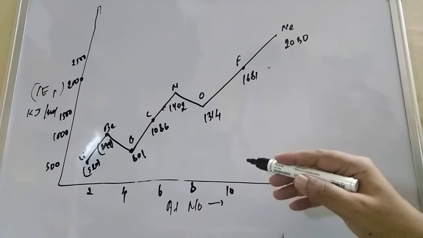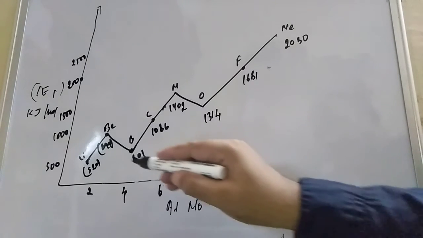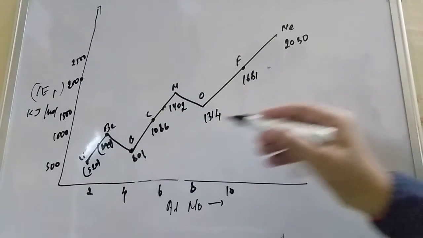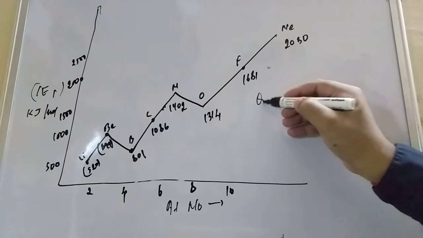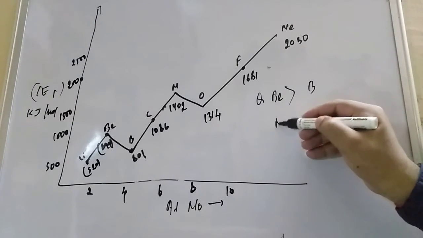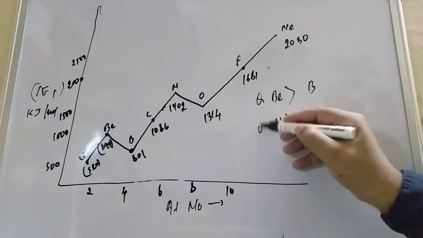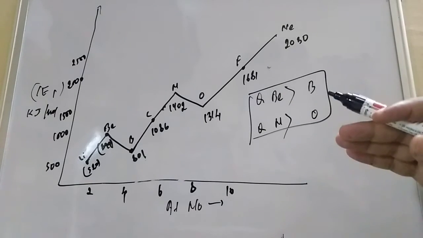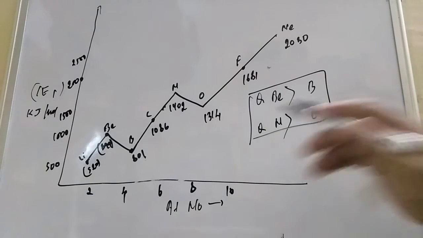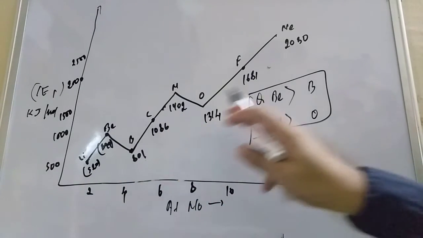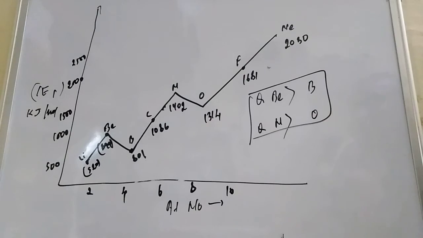When you are moving left to right, in some places there is a decrease. Beryllium is high, then boron; nitrogen is high, then oxygen. These are the two questions. In general, going left to right, ionization enthalpy increases: 520, 899, 1086. The reason I told you is that size is decreasing.